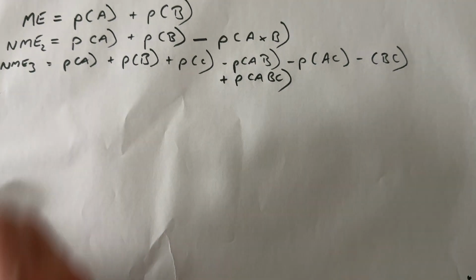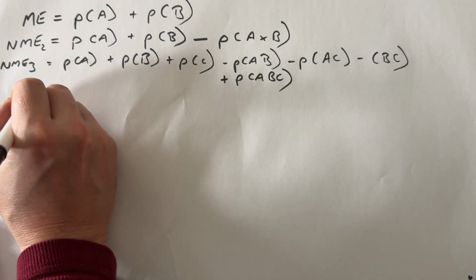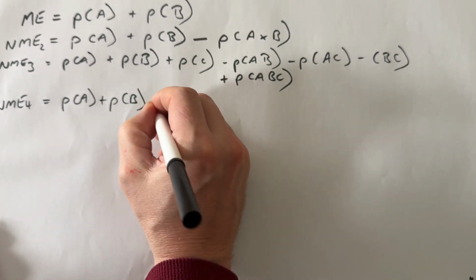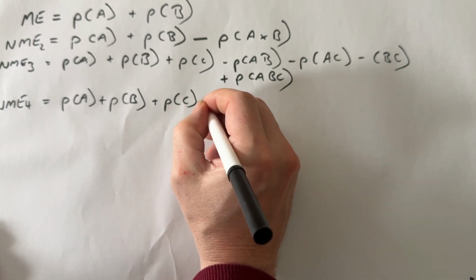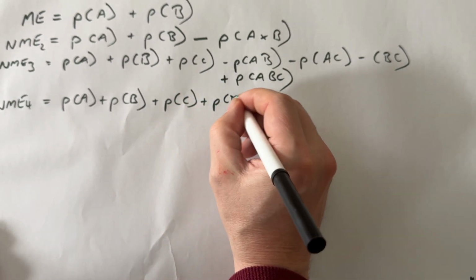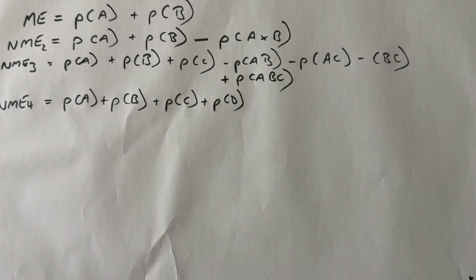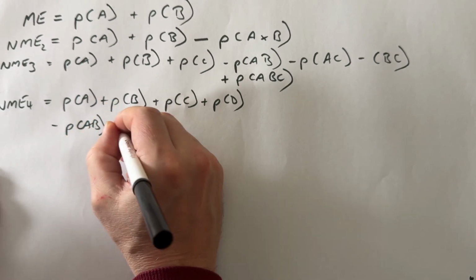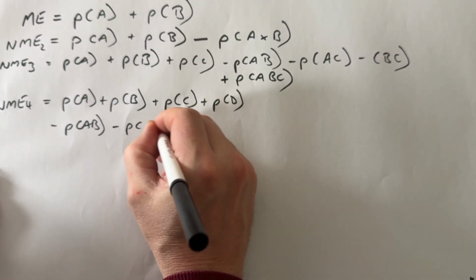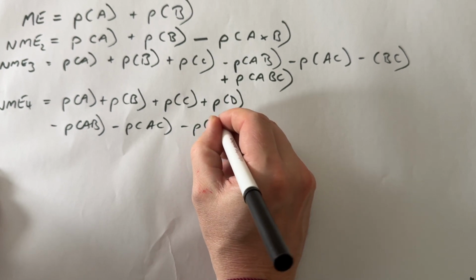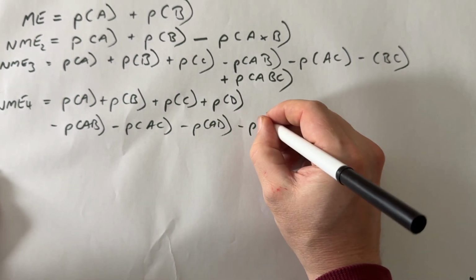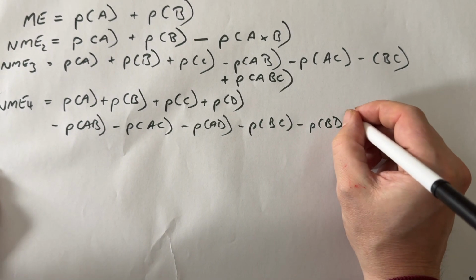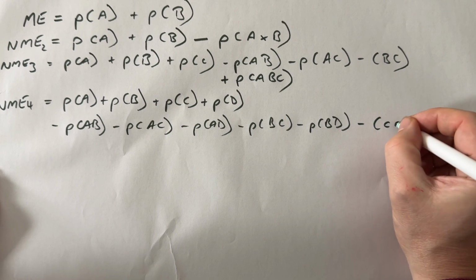What if we expand it to 4? Well, with 4, same theory, with the probability of A and the probability of B and C and D getting added together. And from this, we now have to subtract the doubles, which are AB and AC and AD and BC and BD and CD.